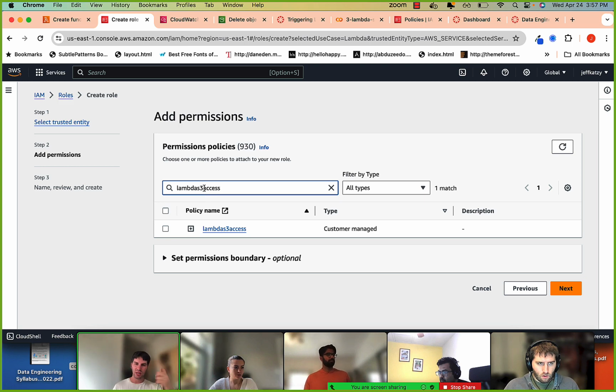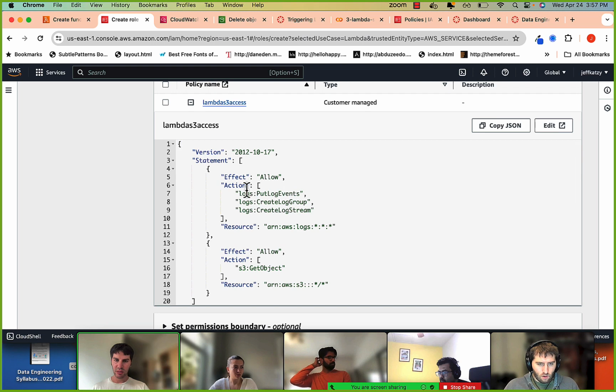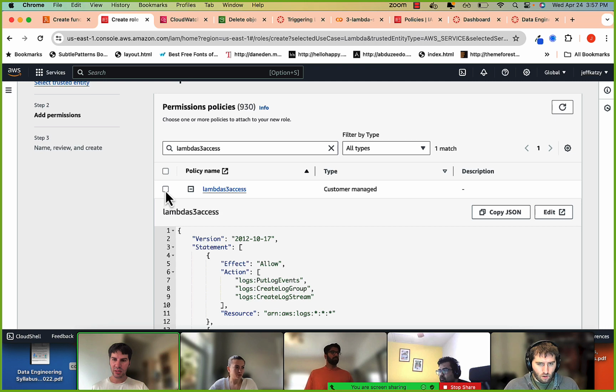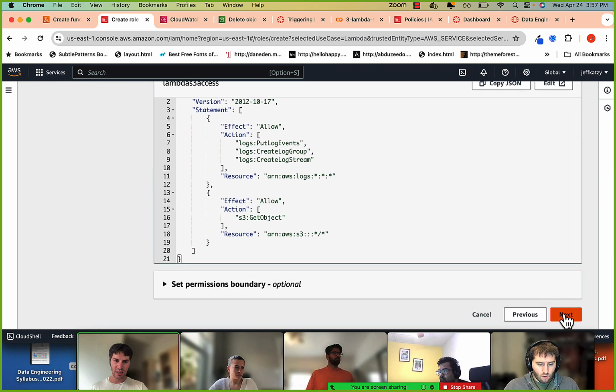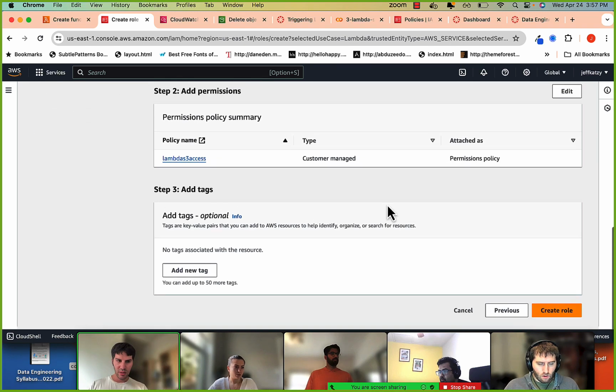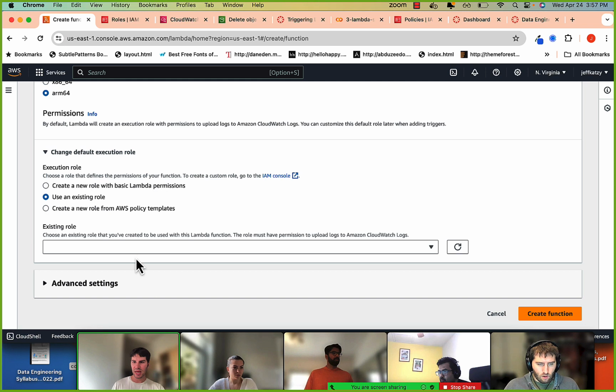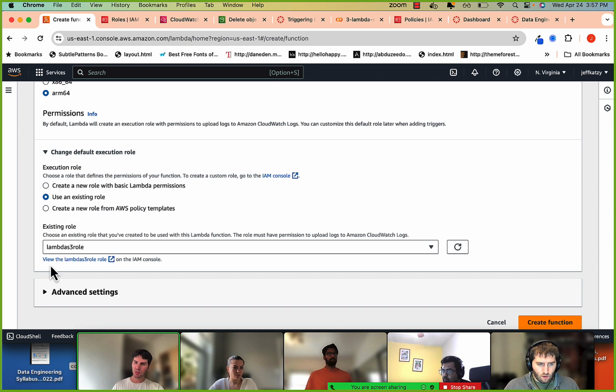So we create a role as kind of like a user, and then we want to decide what that user can do. And that's the policy, and you can see that it's exactly what we just did. Allow it to write to CloudWatch and allow it to view the objects. Select it, and then let's click next. And then we'll name it Lambda S3 role or whatever, that's fine. And then let's click create role. All right, so I just created a new role called Lambda S3 role. The next step is I want to attach this role. So I should probably refresh this. And there it is, Lambda S3 role.